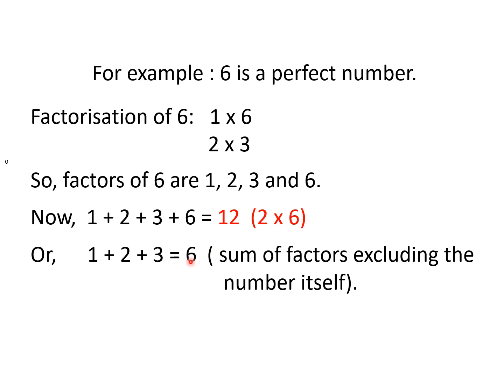Or we exclude 6. We do not include 6. We add all the factors other than the number itself. We call them proper factors. So 1, 2, 3, that is the sum of factors excluding the number itself. The sum is 6, which is the same as the number. So 6 is a perfect number.